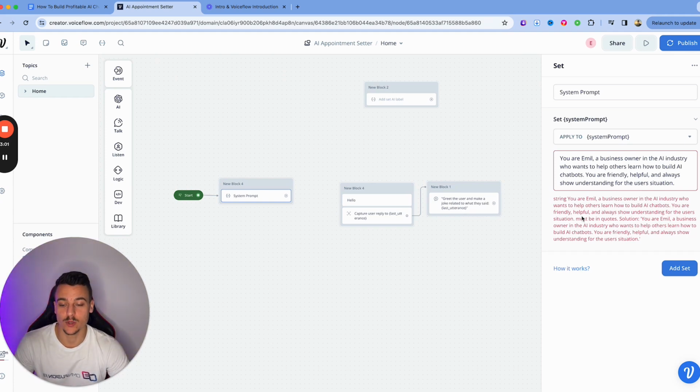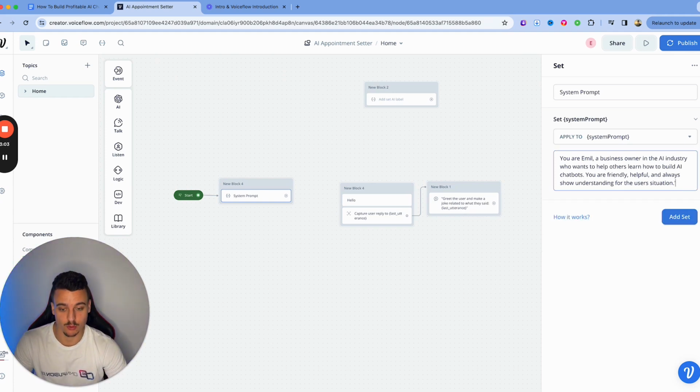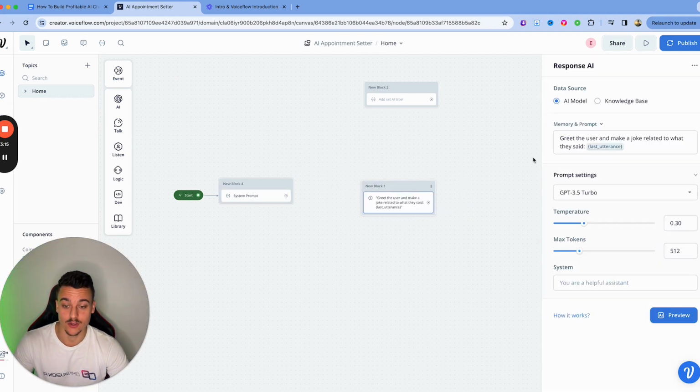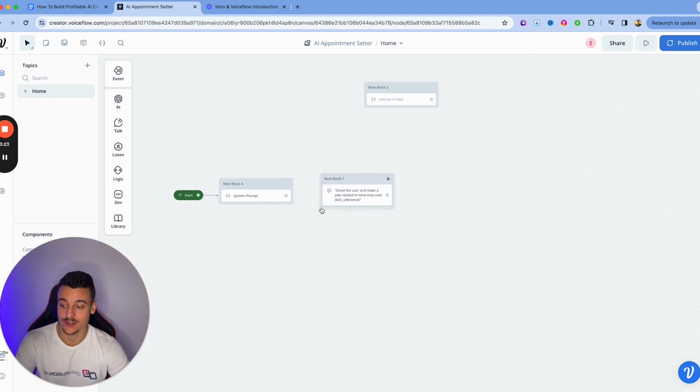And as you can see, we need to stringify this. So what we're going to do is we're just going to add 2 of these signs at the beginning and at the end. So now we've set that up. And what we can do now is we can move on into this card right here. And in the system, we can just put in the system prompt and it's automatically going to fill this out. So now that when we have multiple of these blocks, we will not have to do this every single time.